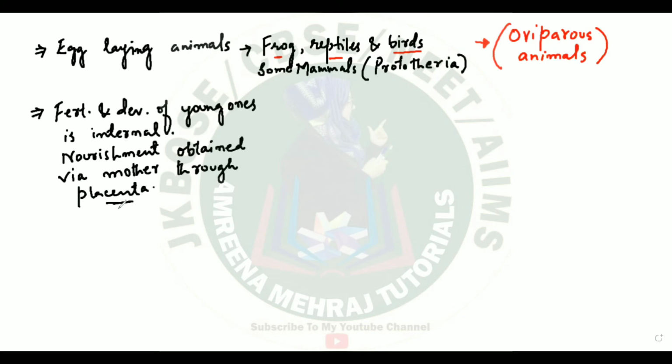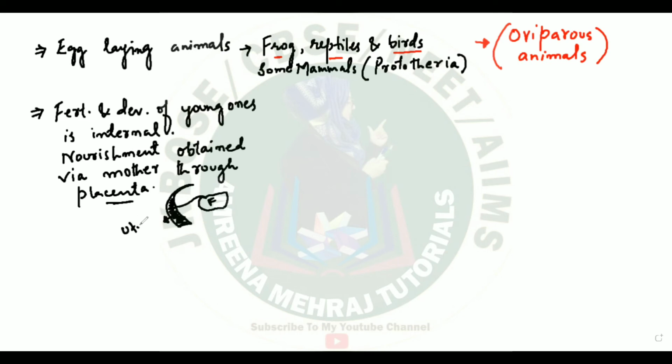This is a tissue which acts as a connection between the mother's body and the young one. For example, this is the womb, the uterus of the mother, and this is the fetus, the young one which is getting developed.